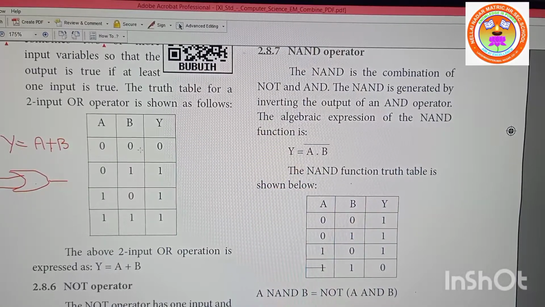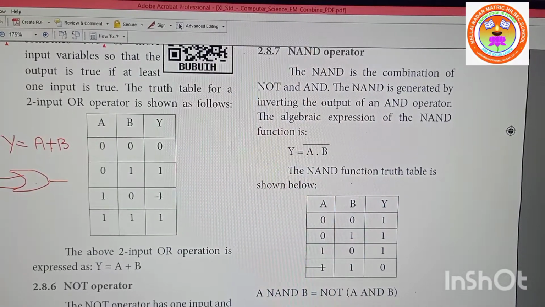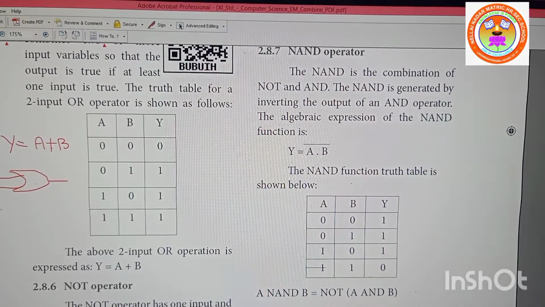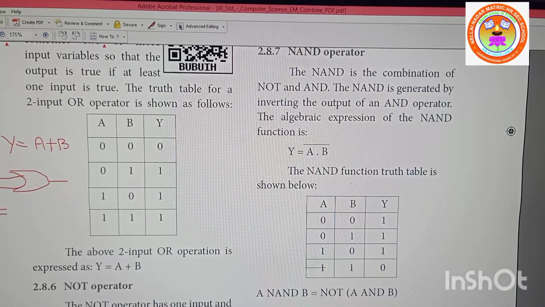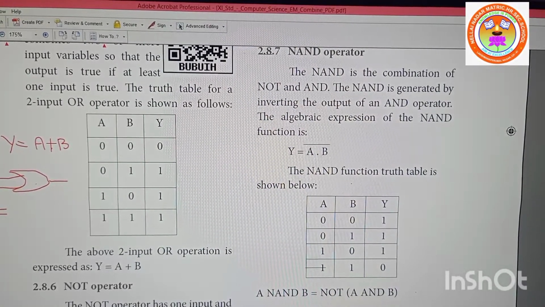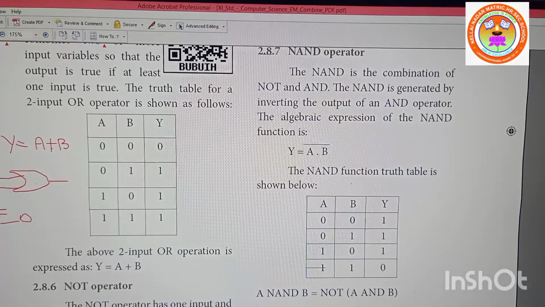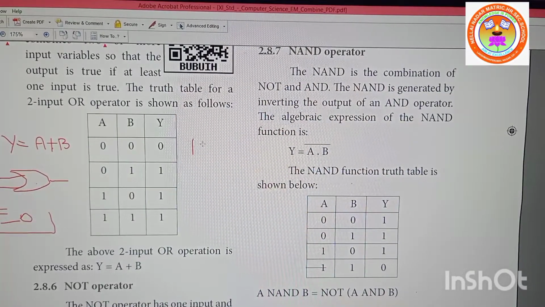A plus B. 0 plus 0 is 0. 0 plus 1 is 1. 1 plus 0 is 1. 1 plus 1 is 1. No, sir. Last class you told 1 plus 1 is 10. Yes, sir. Now also the same thing I am telling you. You divide this 10, so you are getting 1, 0 here. So 1 plus 1 is 10.